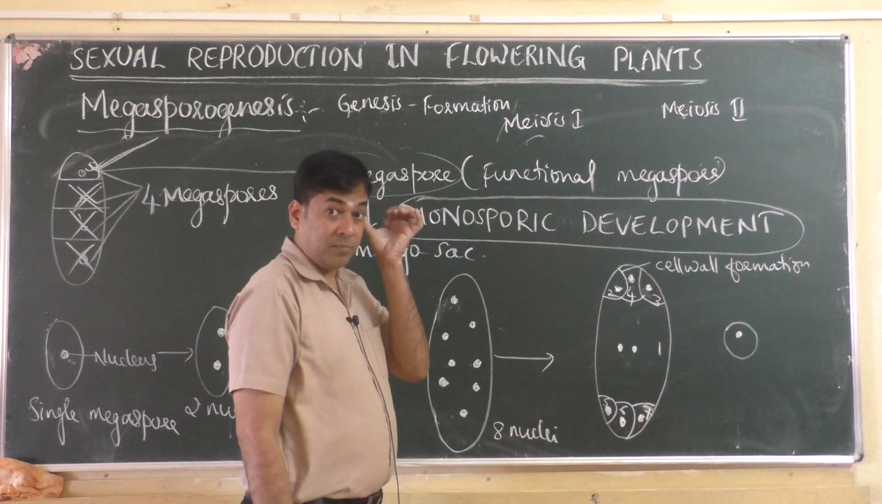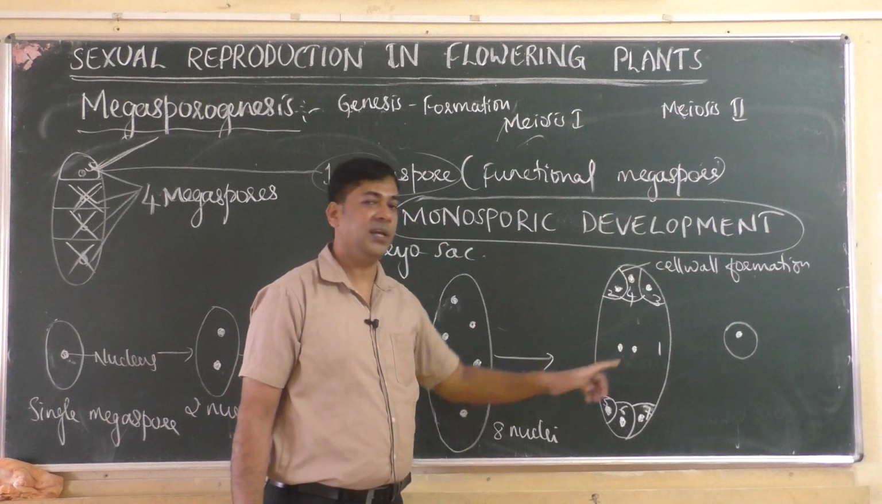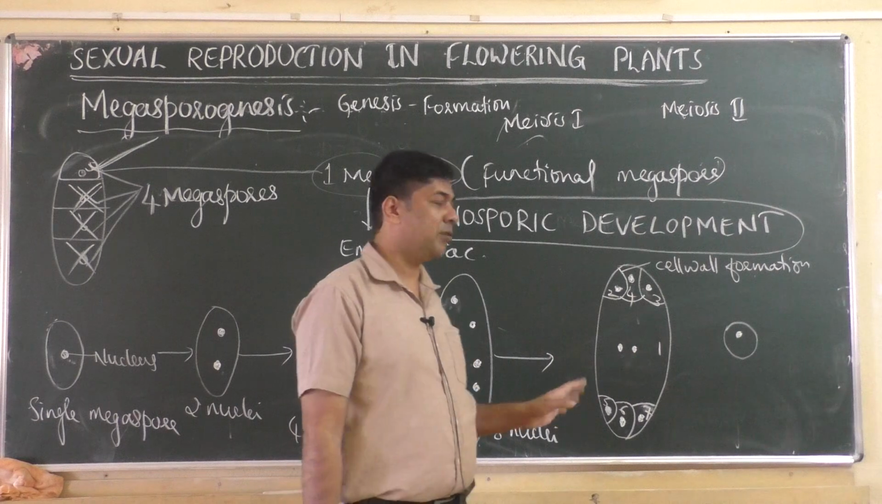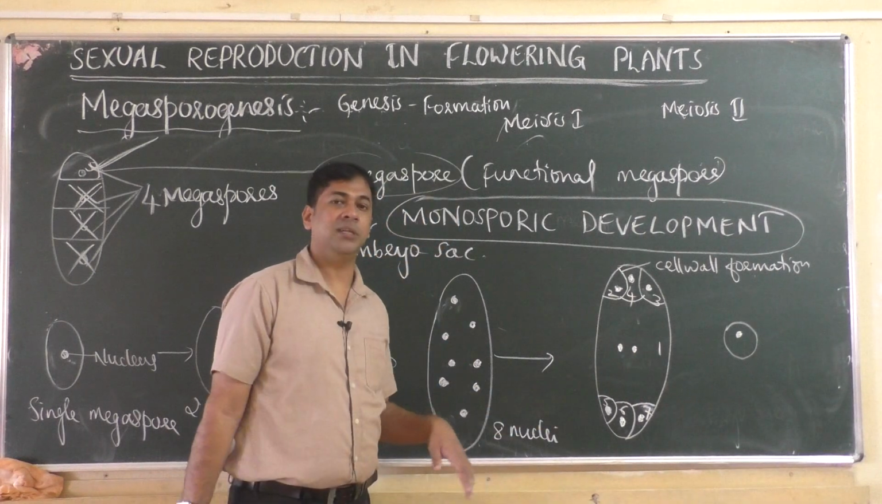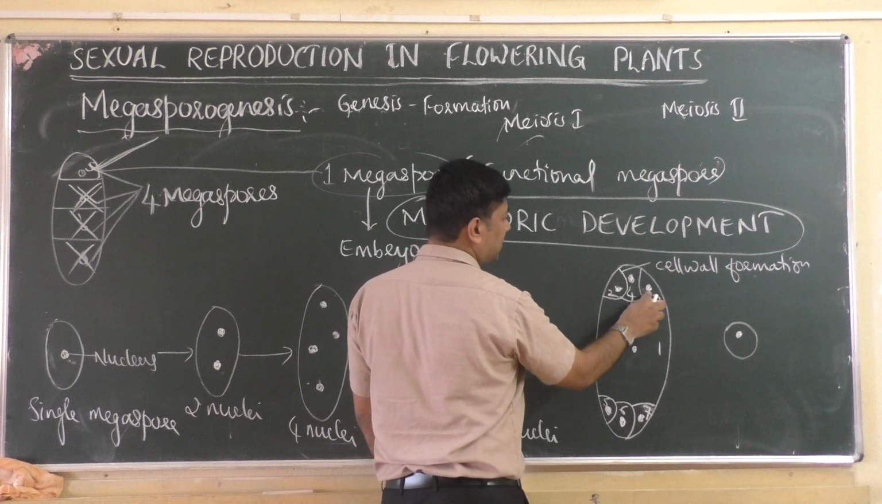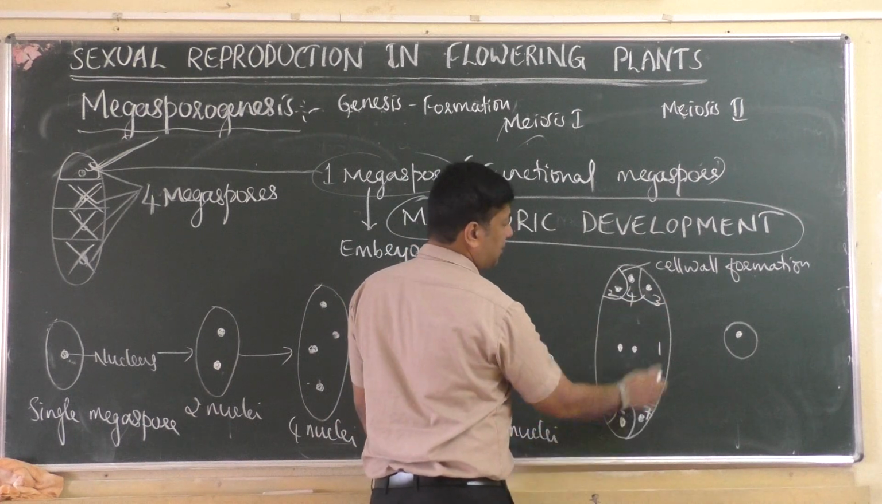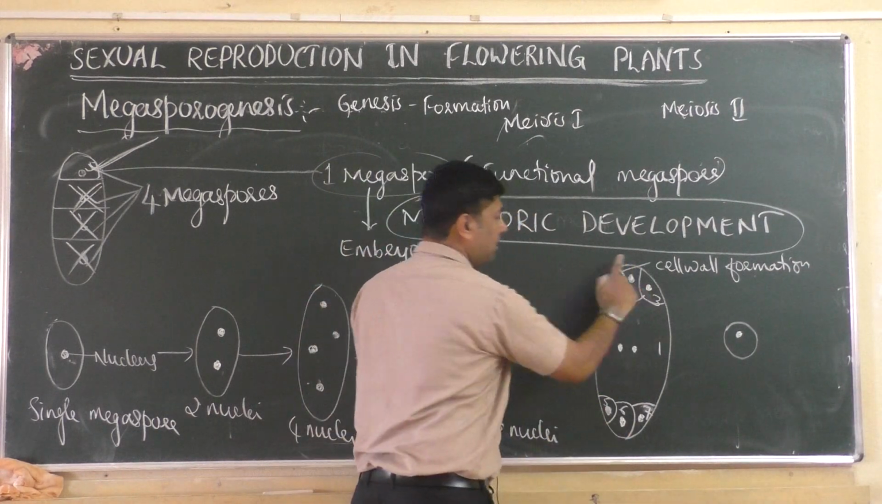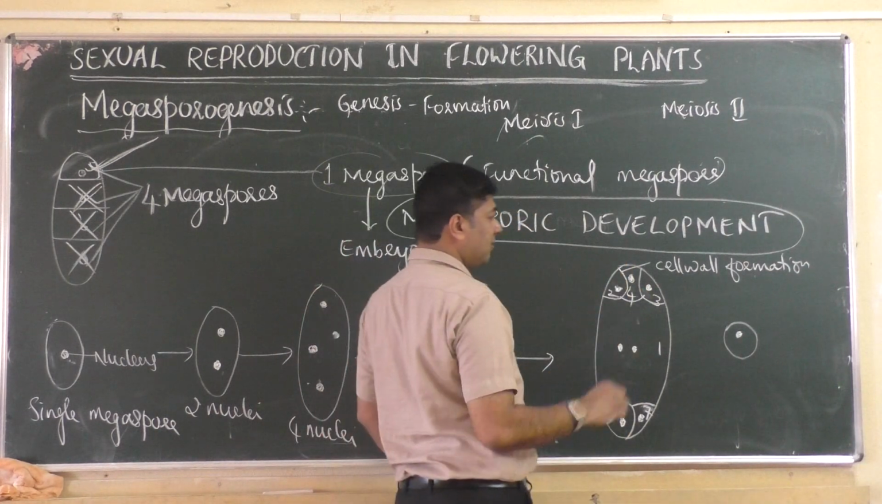But what happens? These two nuclei will not get surrounded by a cell wall. No cell wall formed. So how many cells will be there? Now count. Cell number 1, 2, 3, 4, 5, 6, and one big cell. Don't forget that. This is one big cell. Okay, totally 7 cells are there.